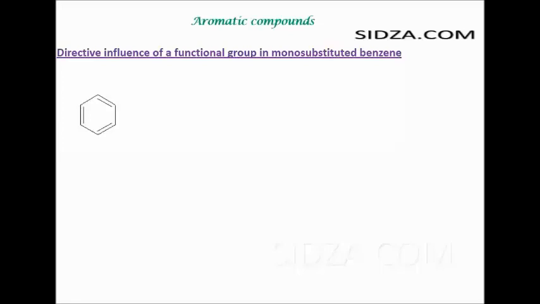Hi students, let's discuss now about the directive influence of a functional group in a mono-substituted benzene. If we have a benzene, previously we studied that the most common reaction with the aromatic ring, with the benzene, is the electrophilic aromatic substitution reaction. That means if you want to do any electrophilic substitution reaction here, the electrophile will replace the hydrogen from the benzene and you get a derivative of the electrophile.